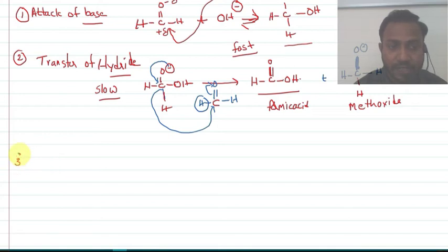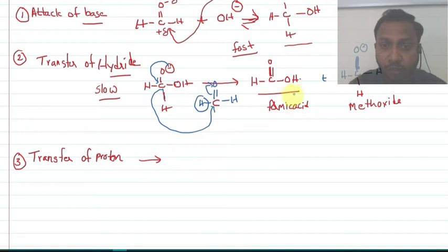Now let us see the third step. What is the third step? Transfer of proton. Whenever a proton is going to be transferred, it is transferred from the formic acid onto the methoxide ion.